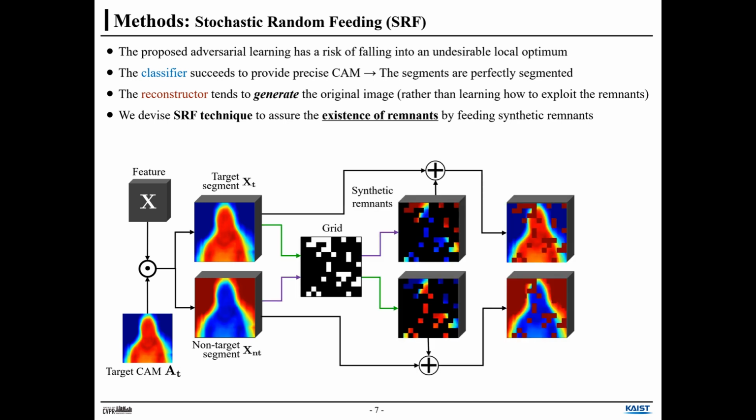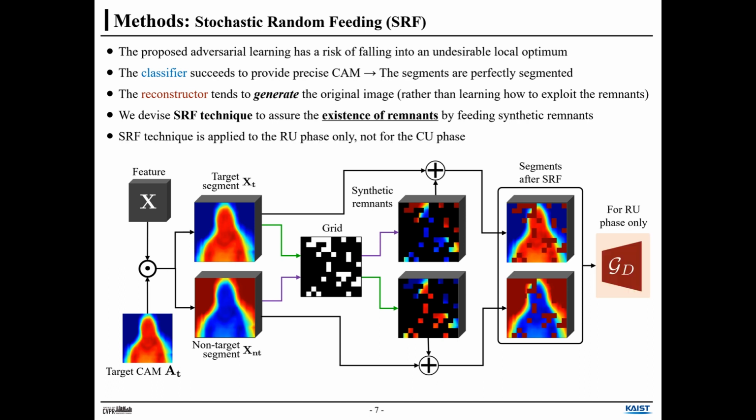Here's an example of how we generate synthetic remnants with the stochastic remnant feeding technique. The rightmost figure is the segment after SRF.